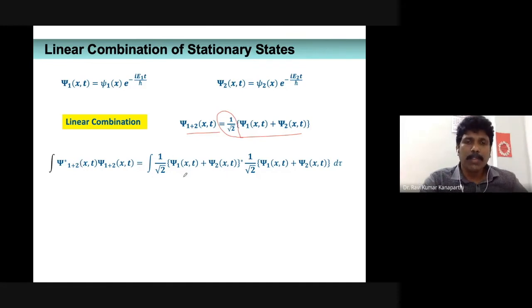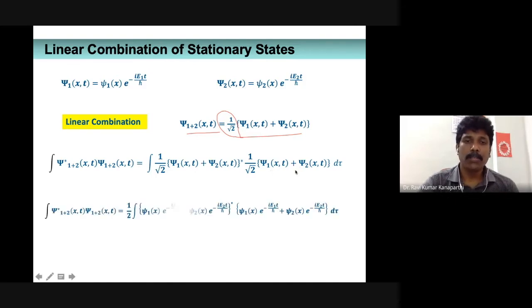Now you can substitute the values. Psi1 plus 2 is nothing but this one, square root of 1 by 2 times the sum, so you can substitute psi1 plus 2 of x comma t and write it down. Initially it is written here, right?